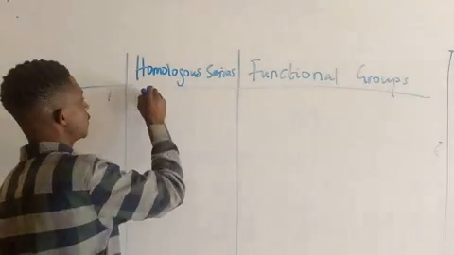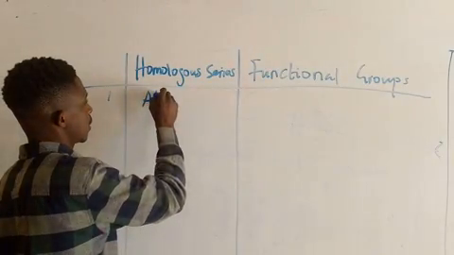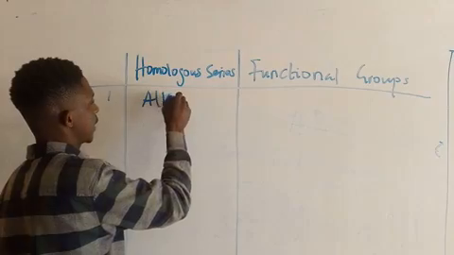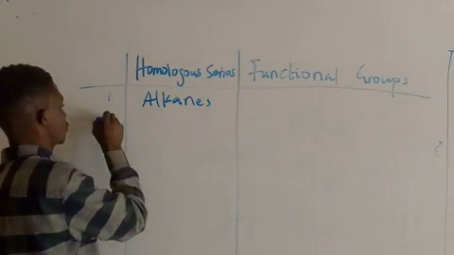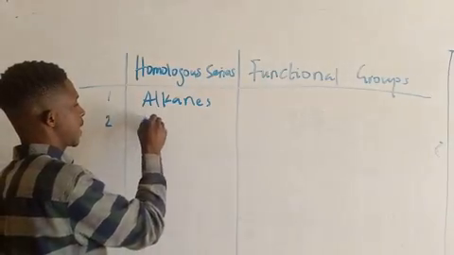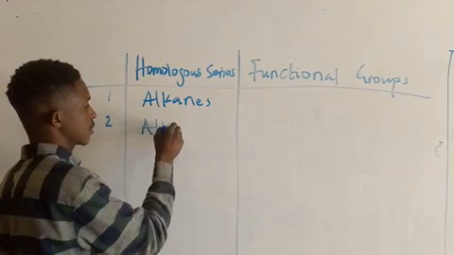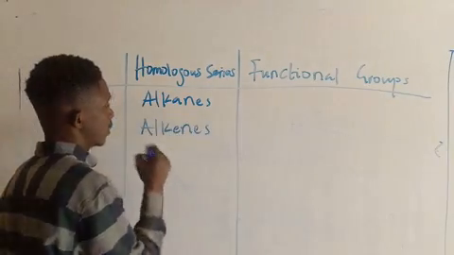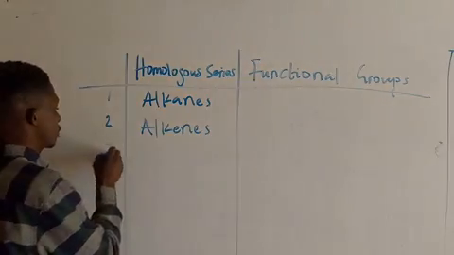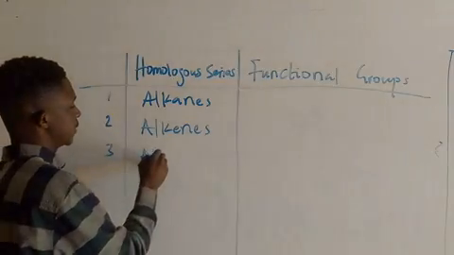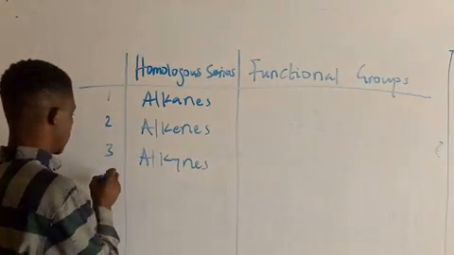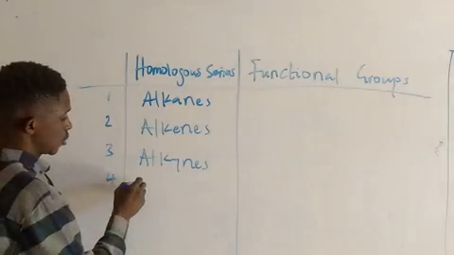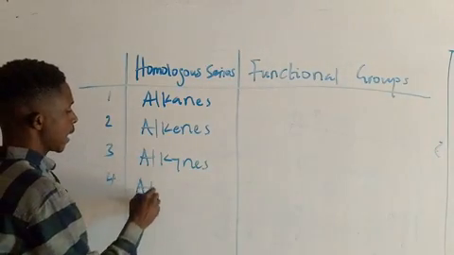So we can have alkanes here. Then number two, we have alkenes. Then number three, we have alkynes. Then we can have alkanols.